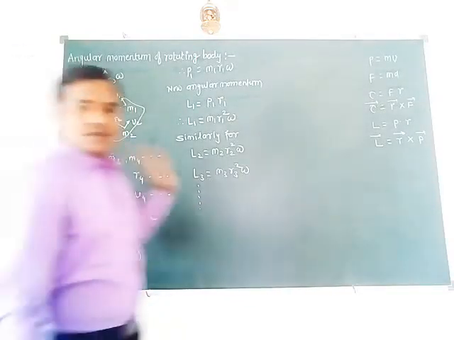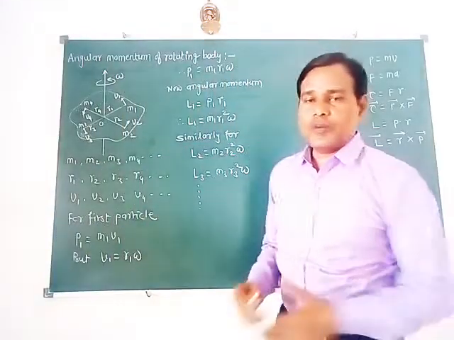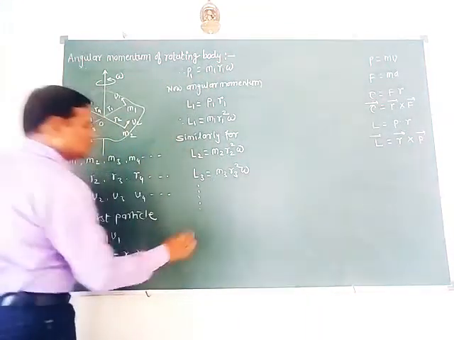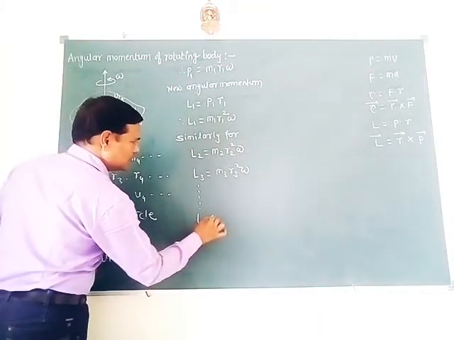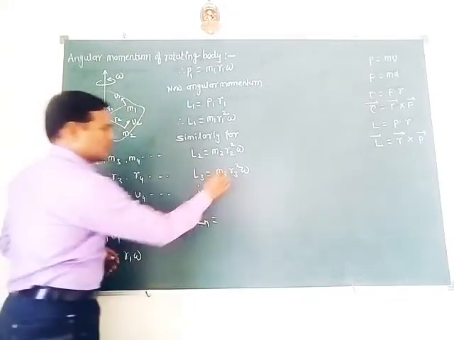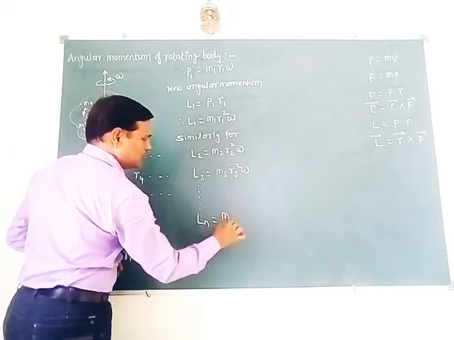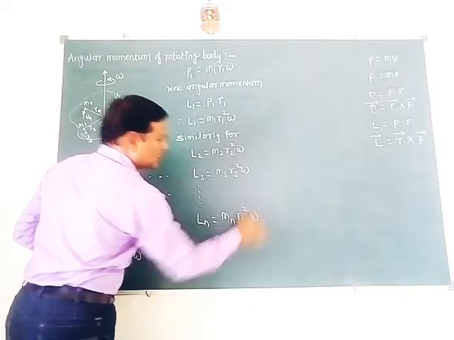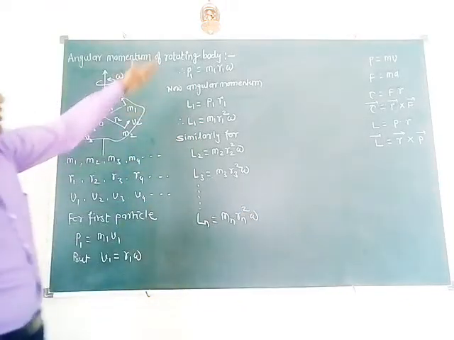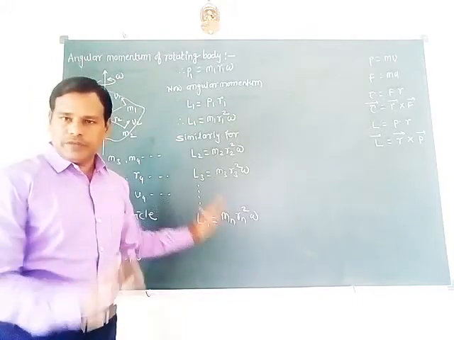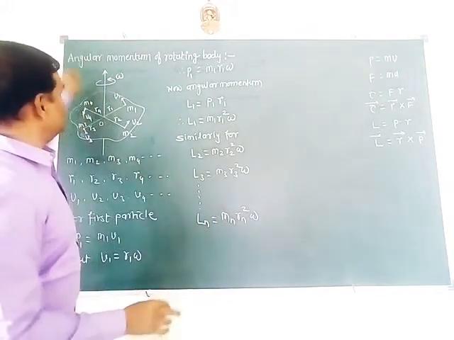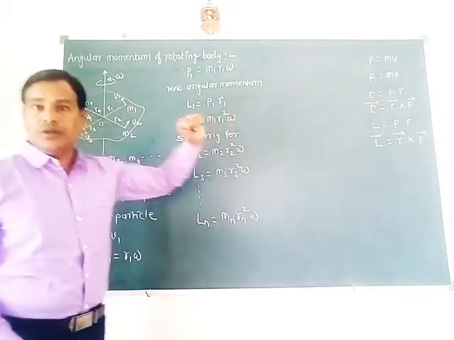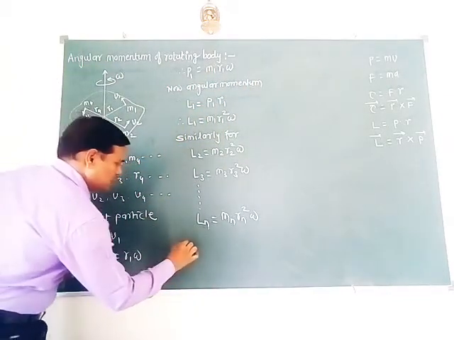We initially considered that the body consists of how many particles? N particles. So for the nth particle we can write Ln equal to, instead of m3 here m n, here r n square and omega. So these are angular momentum of individual particles, but actually we have to obtain an expression for angular momentum of a rotating body.